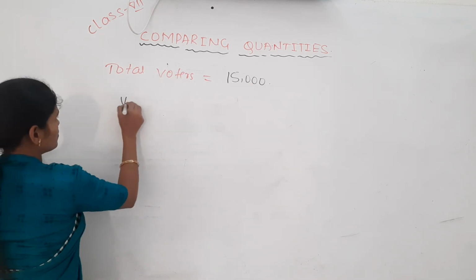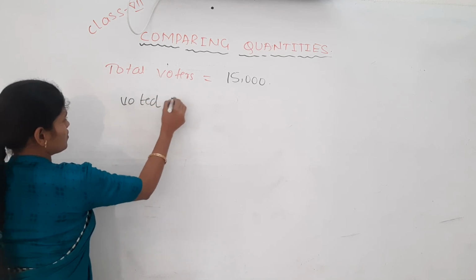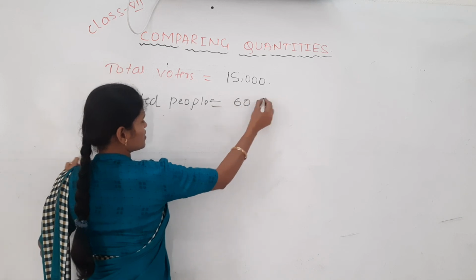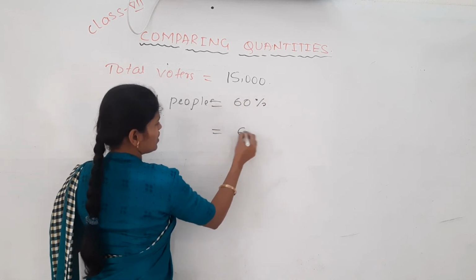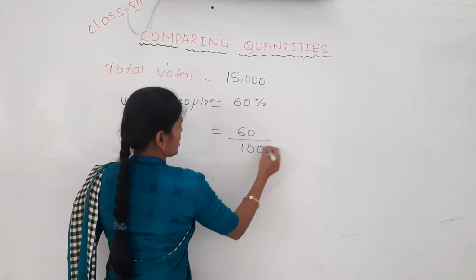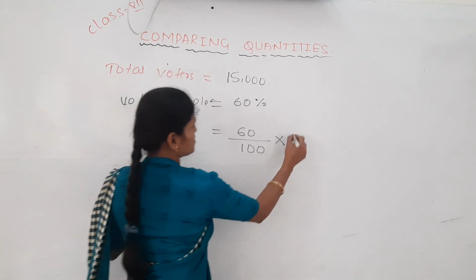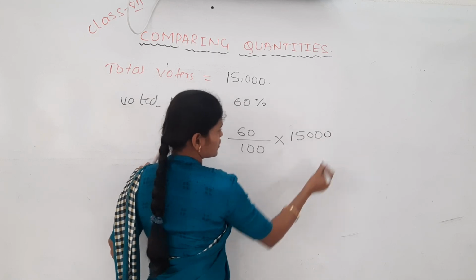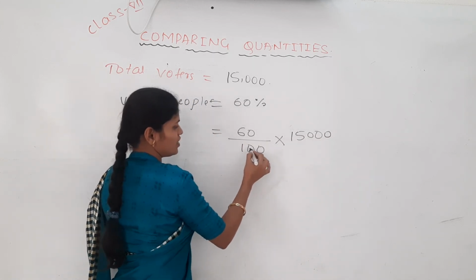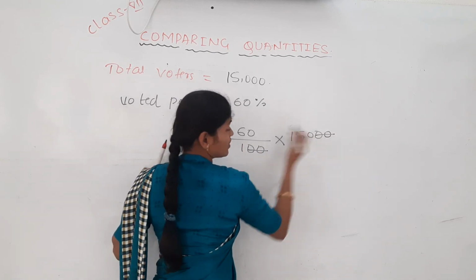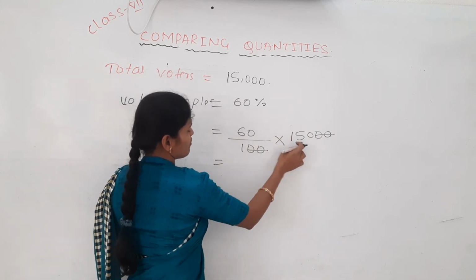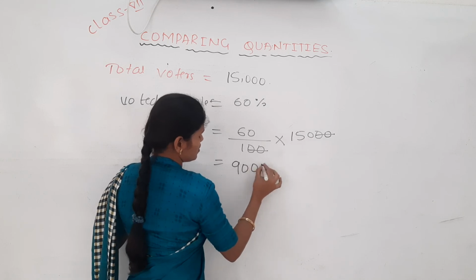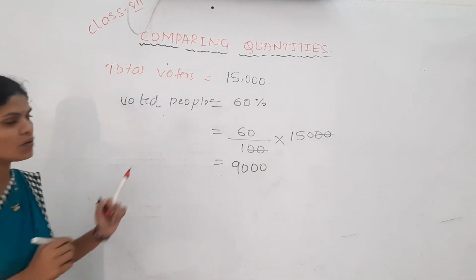Voted people, how many are there? 60% out of total means 60 by 100 into 15,000. Remaining: 5, 15, 6 nines are 90, and 2 zeros. So 9,000 members have voted.